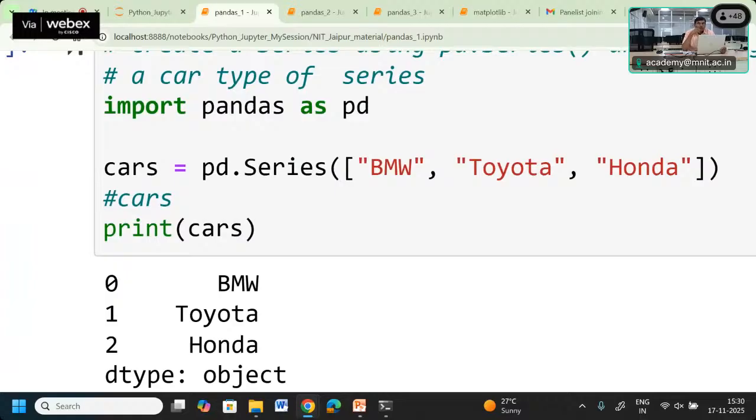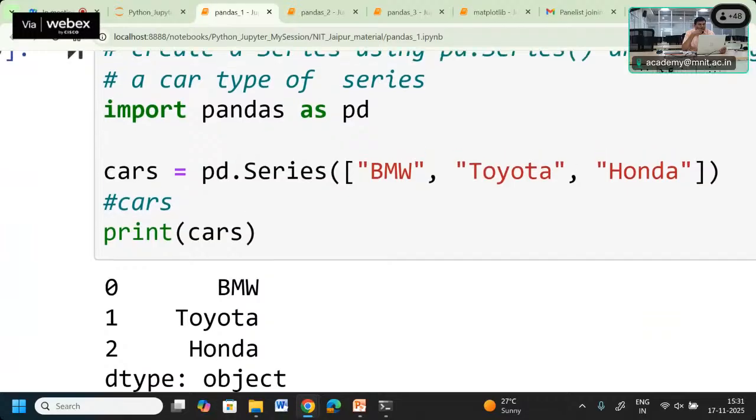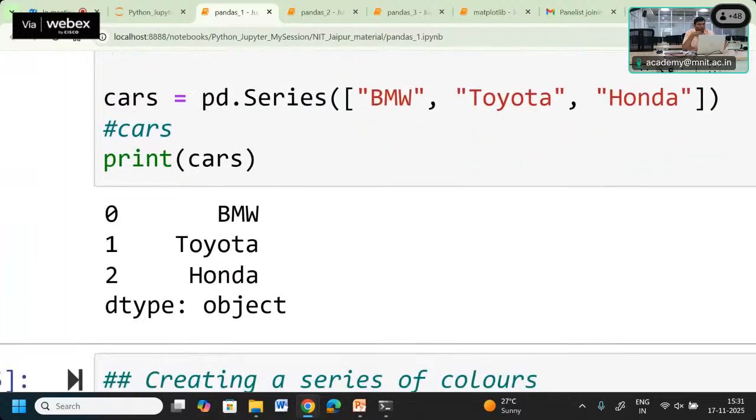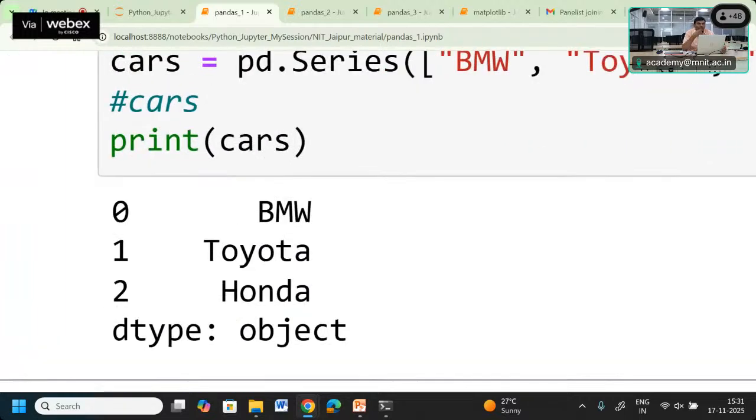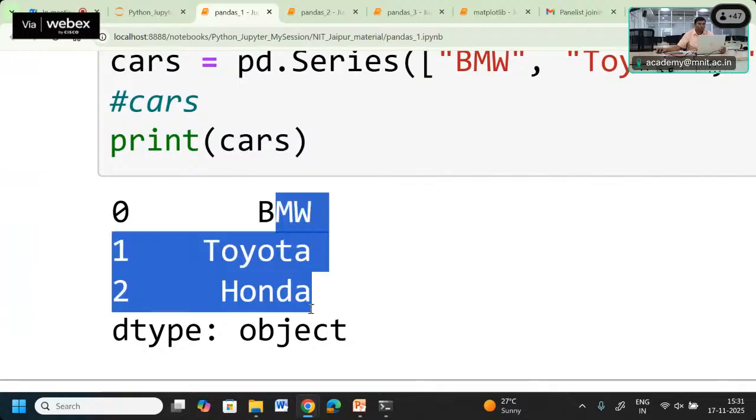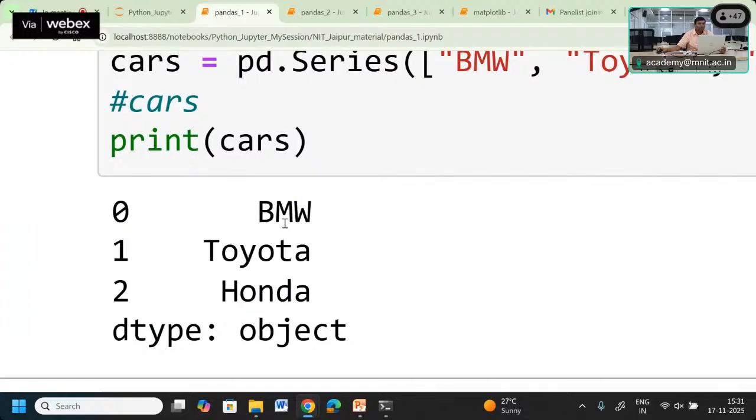So now we are getting a series of data. You can observe here, this is represented in terms of a single column. This is given just the order. It means the first is some serial number, you can say, in the order 0, 1, 2, but the actual data we have is one column. In that column it is representing the cars: BMW, Toyota, Honda. This is one column but has multiple rows. So this is known as the series data.